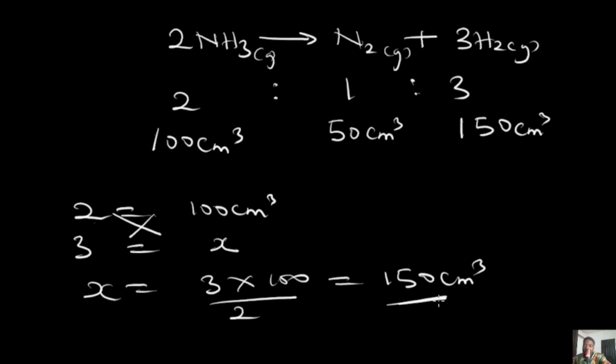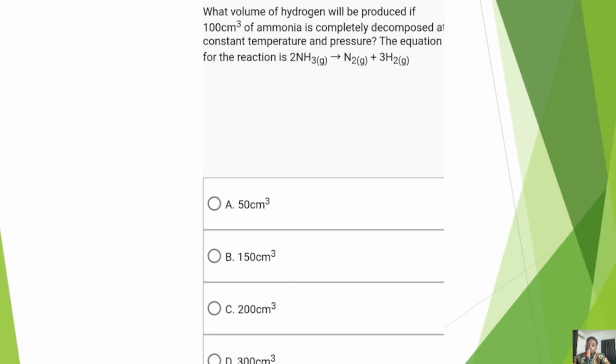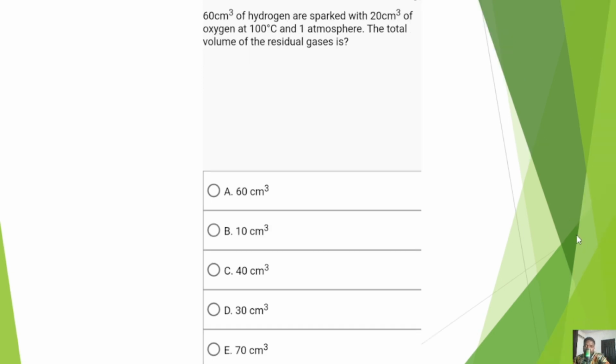And this was only solved as a result of our understanding of Gay-Lussac's law. With that said, let's try one more question to understand this. One more question on Gay-Lussac's law, and then we'll call it off at that. 60 cm cube of hydrogen are packed with 20 cm cube of oxygen at 100 degrees Celsius and 1 atm. The total volume of residual gases is dash.